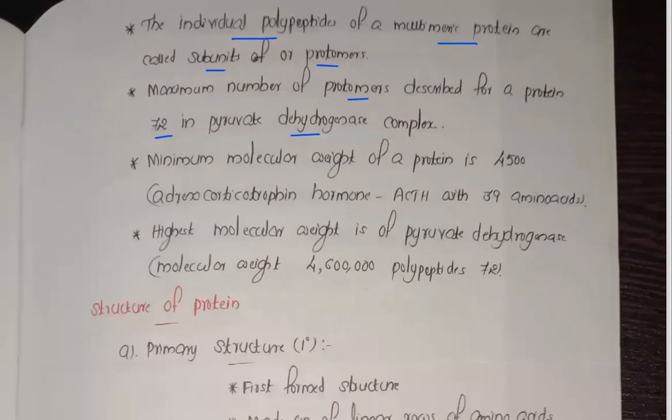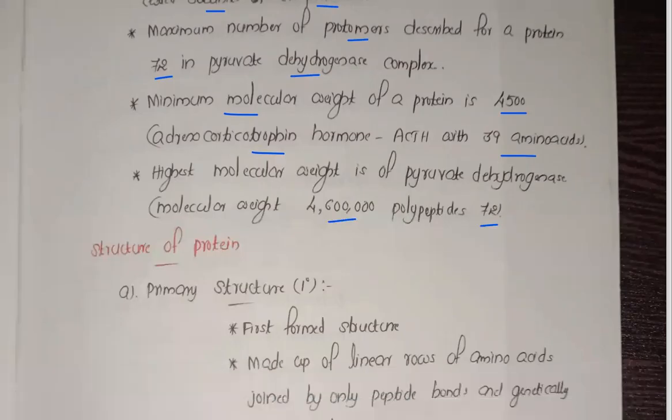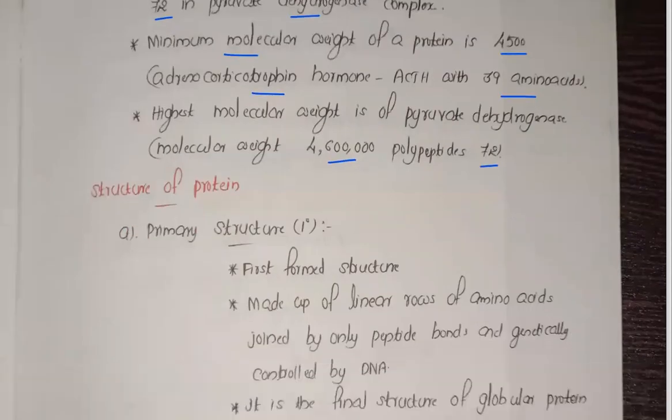The minimum molecular weight is a protein, around 4,500. That is adrenocorticotropic hormone, ACTH, having 39 amino acids. Now, the highest molecular weight is pyruvate dehydrogenase, which is 4,60,000, and it has 72 polypeptides. So the lowest one is 4,500 molecular weight with 39 amino acids, and the largest one is 4,60,000 with 72 polypeptides.